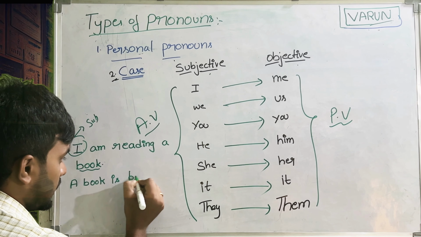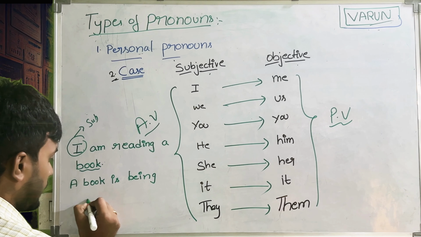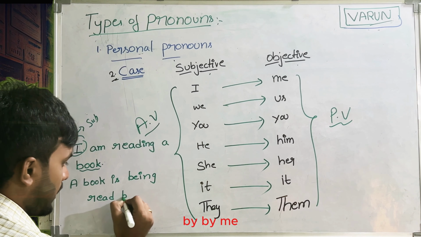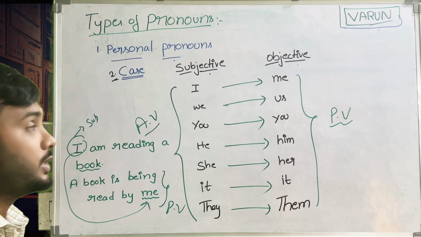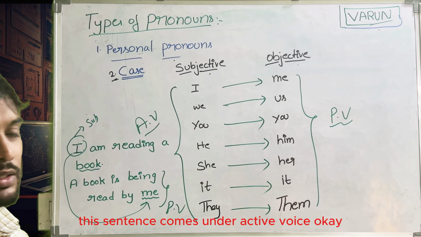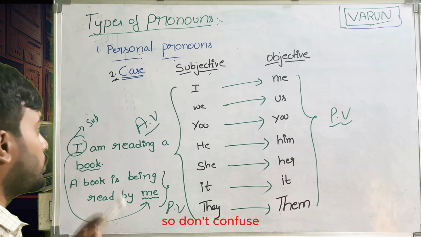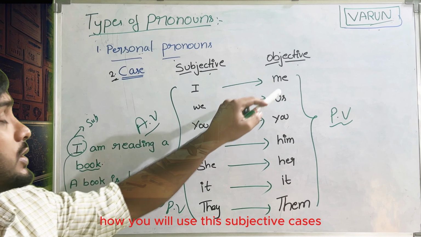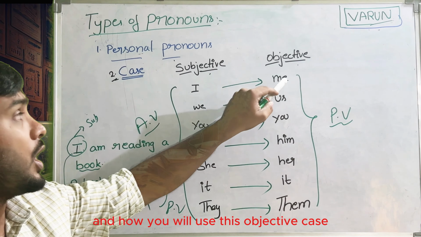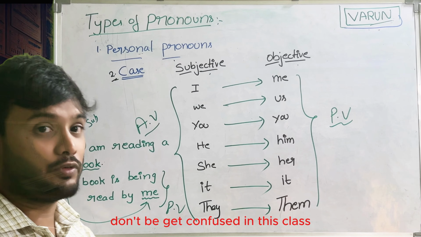A book is being read by me. The book is being read by me. This I becomes this me. This is the sentence which comes under passive voice, and the earlier sentence comes under active voice. So don't confuse. We will discuss in further classes what active voice and passive voice are, what a verb is, and how to use the subjective and objective cases. Everything we will learn in further classes. Don't get confused in this class.